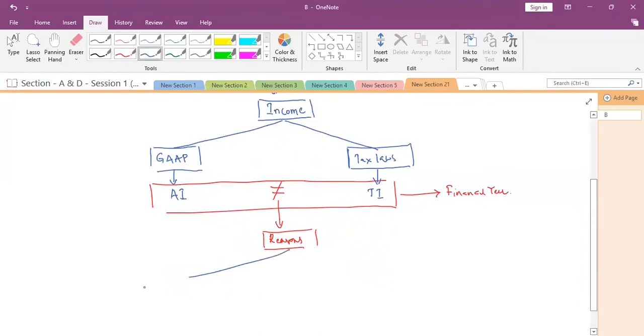One is because of the matching principle concept or recognition, the recognition principles.